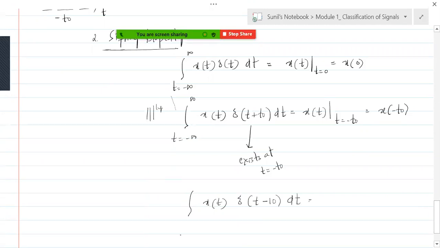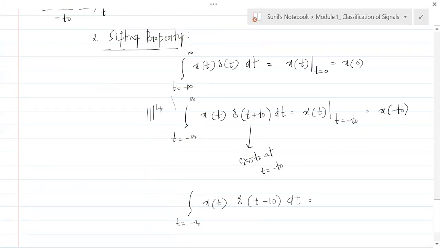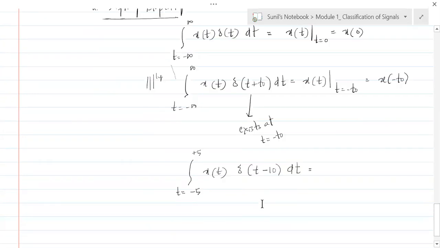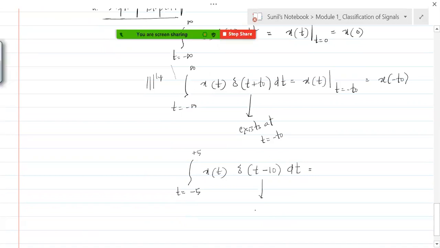Now I'll say the integration limits are from minus 5 to plus 5. Now see this, very important. Where is delta of t minus t naught existing? At t equal to 10. Yes, it exists at t equal to 10.